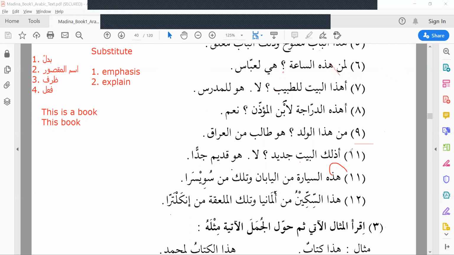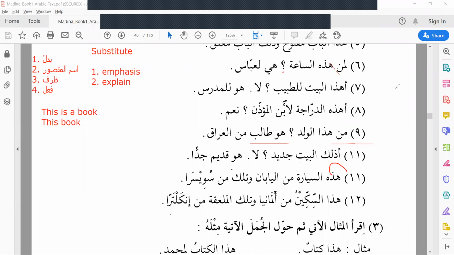Then the 9th one. Man hadha al-waladu. Who is this boy? Huwa talibun min al-Iraq. He is a student from Iraq. Country name: Iran, Iraq, with an Ain, not an Alif. Who is this boy? He is a student from Iraq.